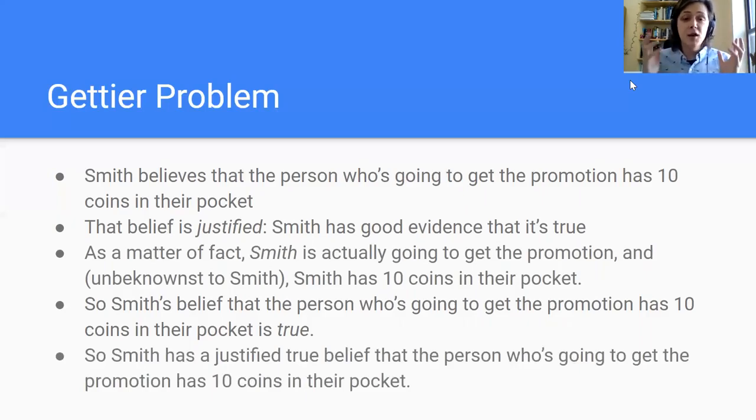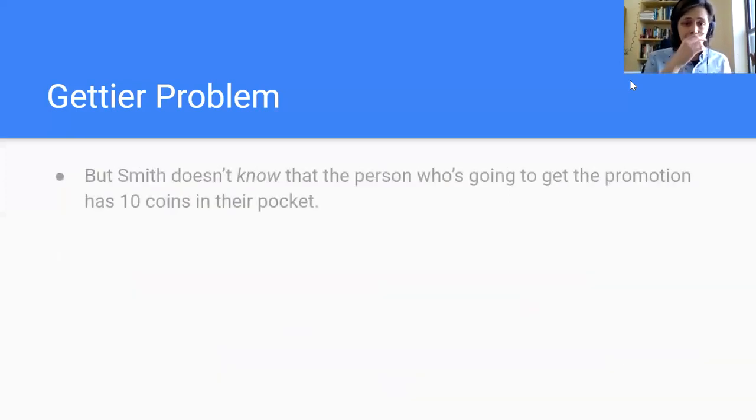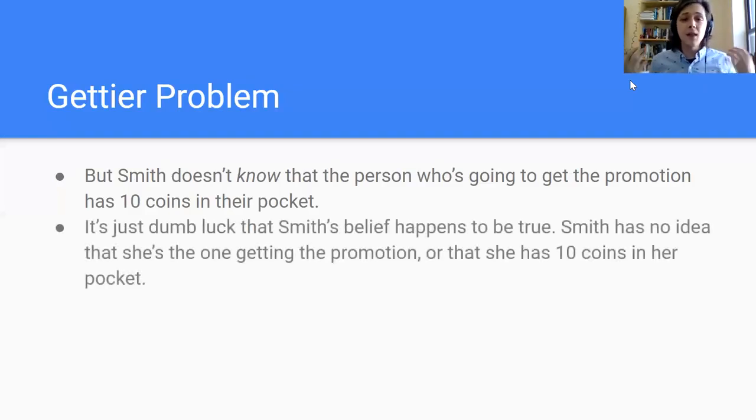Now, does Smith know that the person who's going to get the promotion has 10 coins in their pocket? No. Smith does not know that the person who's going to get the promotion has 10 coins in their pocket. It's just dumb luck that Smith's belief happens to be true. Smith has no idea that she's getting the promotion or that she has 10 coins in her pocket. That is news to Smith. That would be news if you told Smith that.